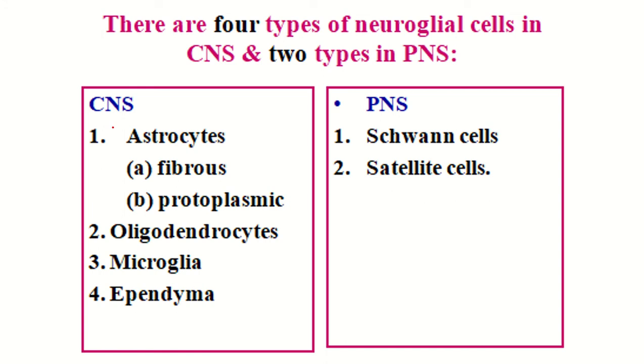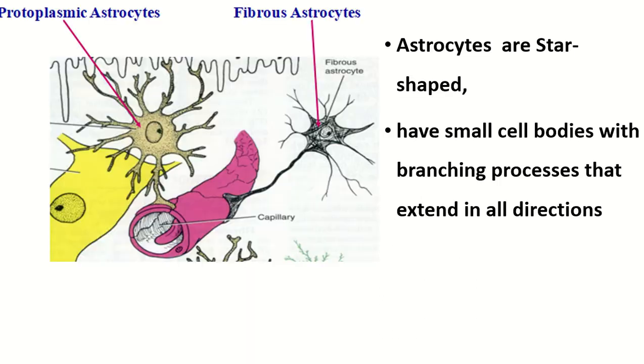In the central nervous system, the neuroglia are astrocyte, which has 2 types: fibrous astrocyte and protoplasmic astrocyte, then oligodendrocyte, microglia, and ependyma. In the peripheral nervous system, there are Schwann cell and satellite cell. Neuroglia of the central nervous system, astrocyte. The astrocytes are star-shaped cells with a small cell body and branching processes that extend in all directions.